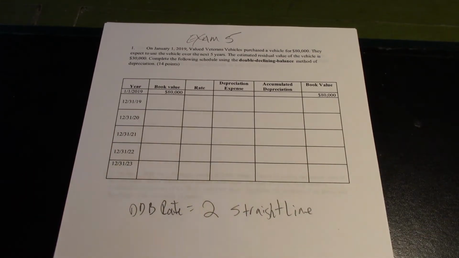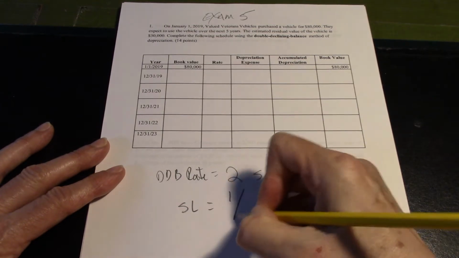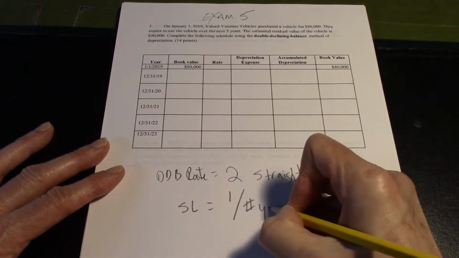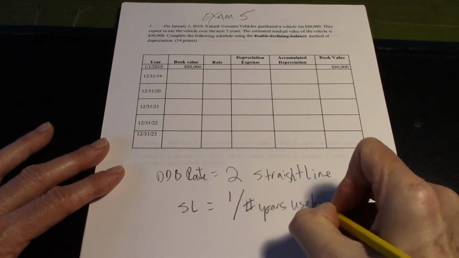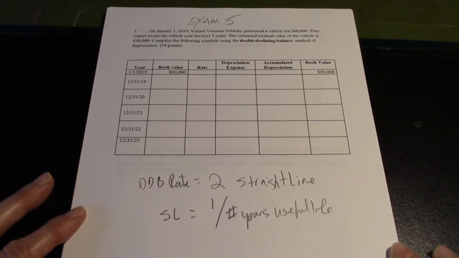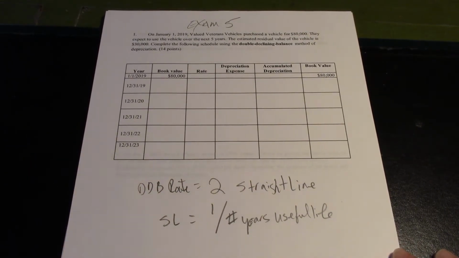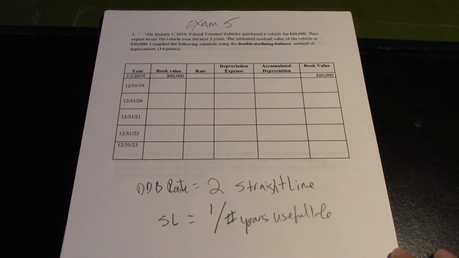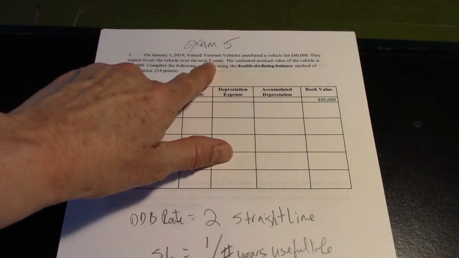So what's the straight line rate? Straight line is 1 over the number of years of useful life. So if it was going to last for 4 years, it'd be 1/4. If it was 10 years, 1/10, and so on. So in this case, 5 years.